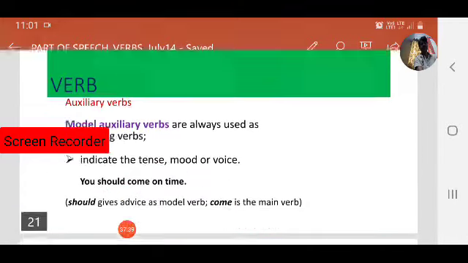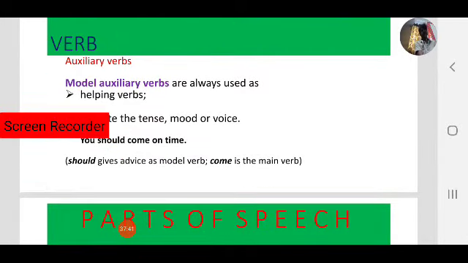But modal auxiliary verbs are always used as helping verbs only, not like primary auxiliary verbs. Primary helping verbs can be used as independent verbs and helping verbs based on the sentence, but modal helping verbs are always used as helping verbs.